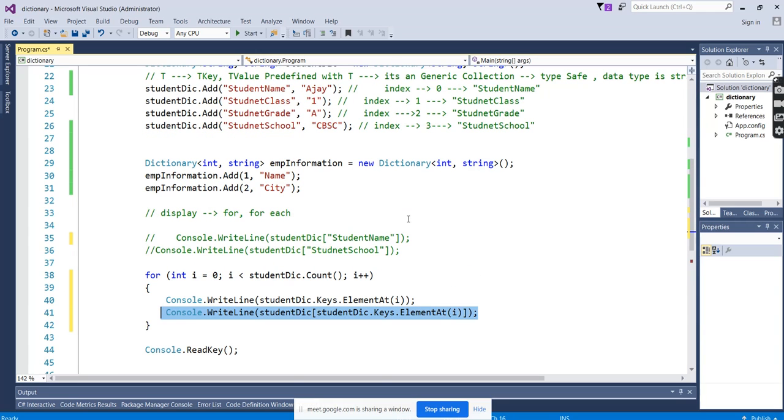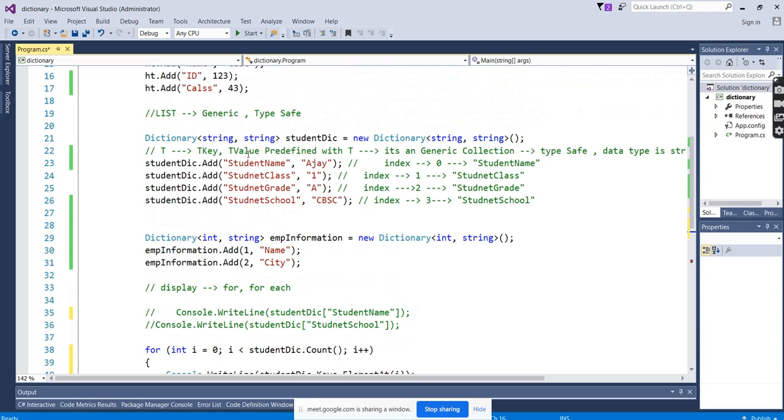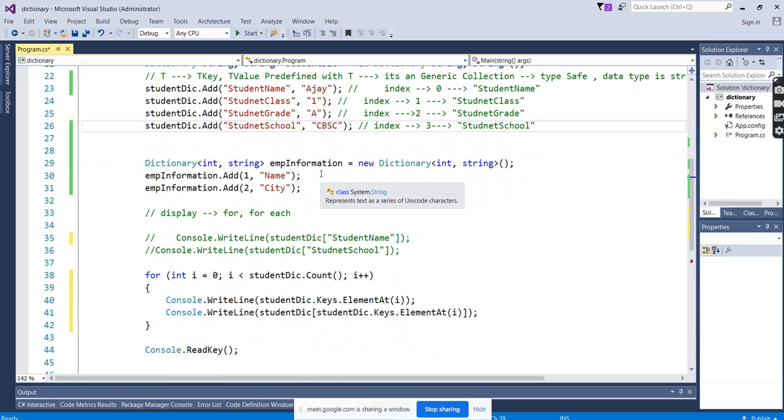So on that basis it's working internally. For us, when viewing, we feel there are only two values, but internally it keeps adding another value, the indexes. Based on the indexes it will keep the keys, and the respective value of that key will be displayed.